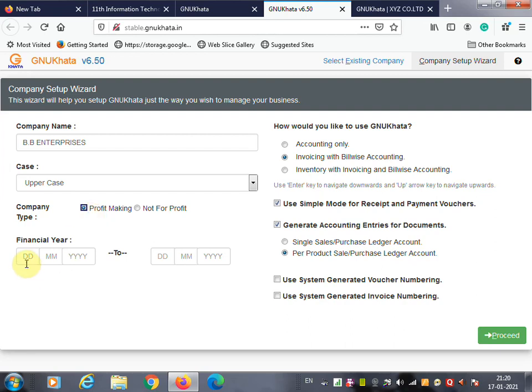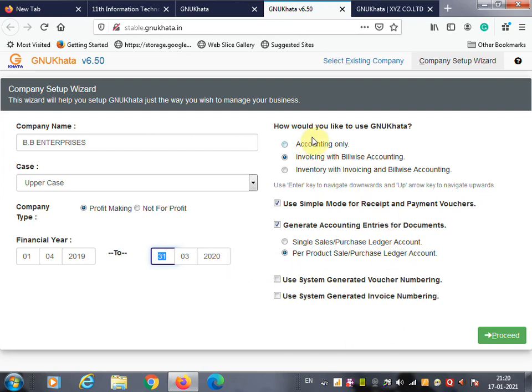Then you are going to select the financial year, and the financial year of this company starts on 1st April. So here you are going to write 1st April 2019, and it is going to end on 31st March 2020. So it is automatically taken.